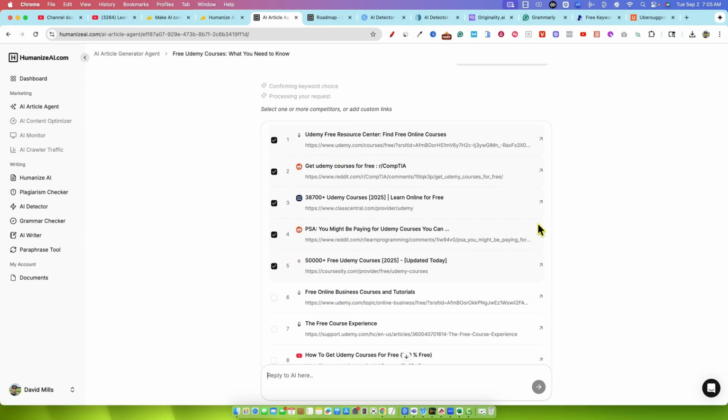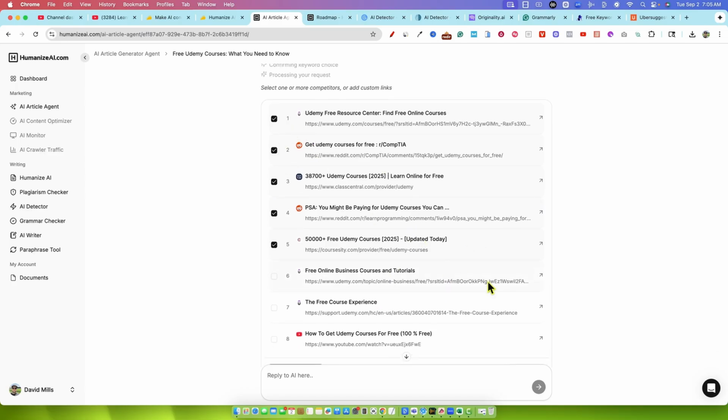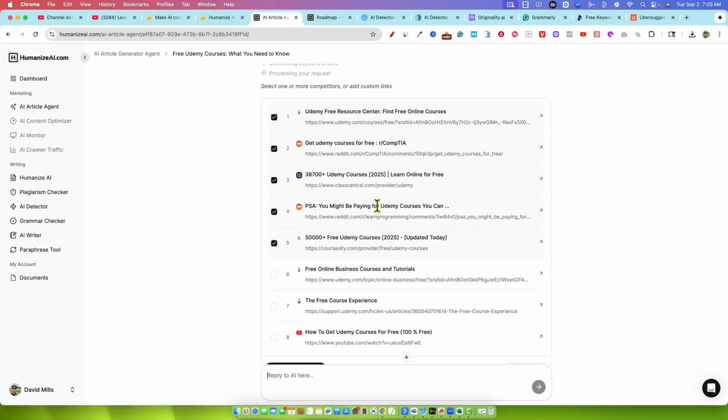Kind of reminds me of Neuron Writer and some other tools that are like this. It's researching the top ranked articles. Udemy has a bunch of them, and it's auto highlighting the ones that it thinks can be the most useful. It even has a Reddit post: you might be paying for Udemy courses you can get for free, blah, blah, blah.